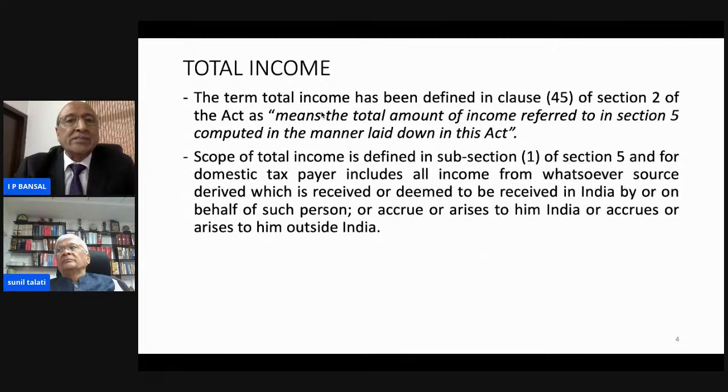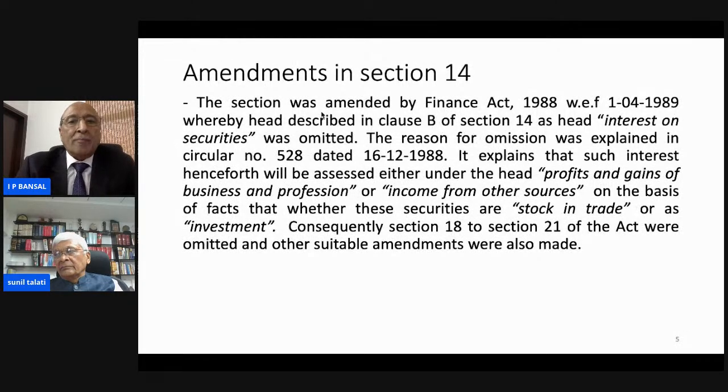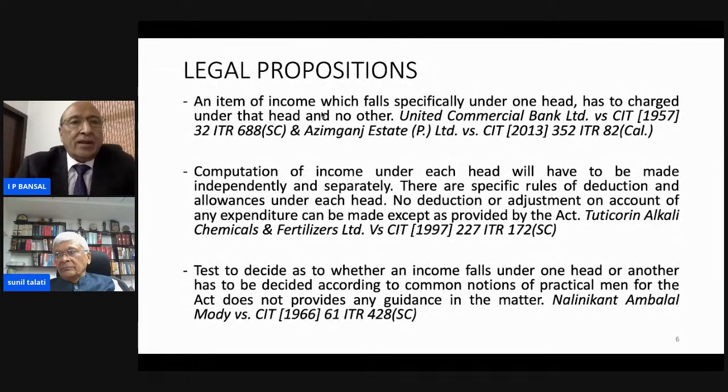The scope of total income is defined in subsection 1 of section 5. For a domestic payer, it includes all income from whatsoever source derived which is received or deemed to be received in India by or on behalf of such person, or accrues or arises to him in India, or accrues or arises to him outside India. What was the amendment in the section?